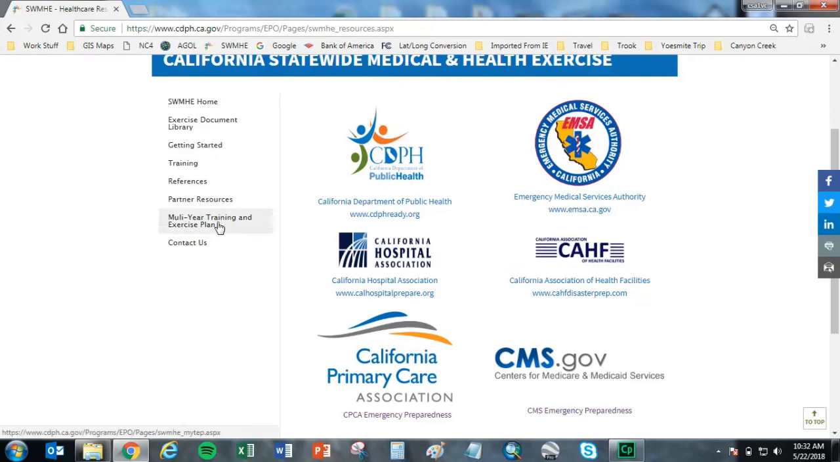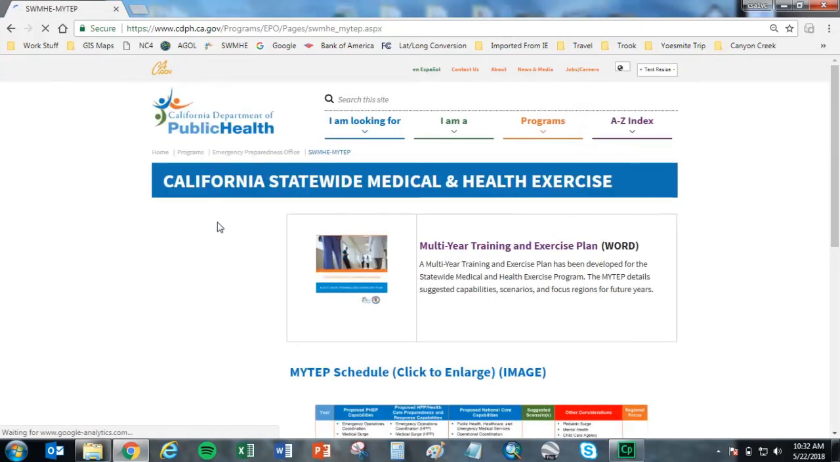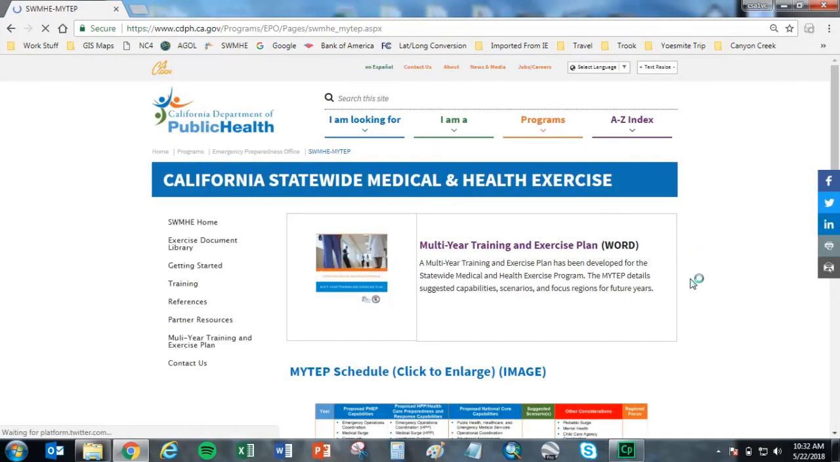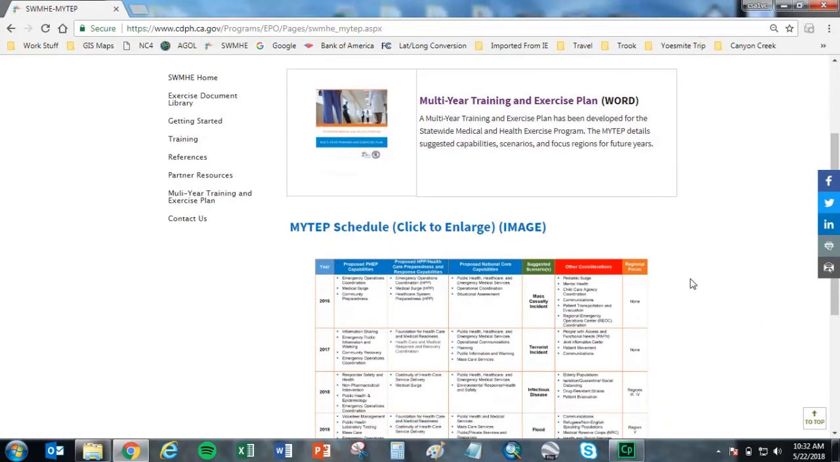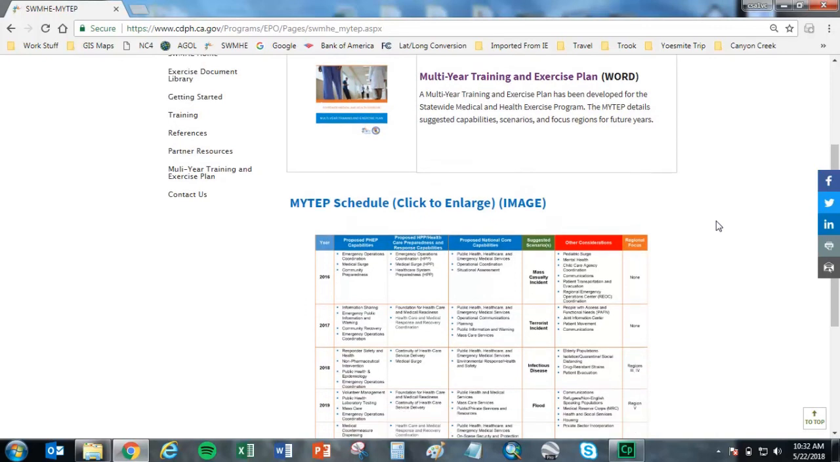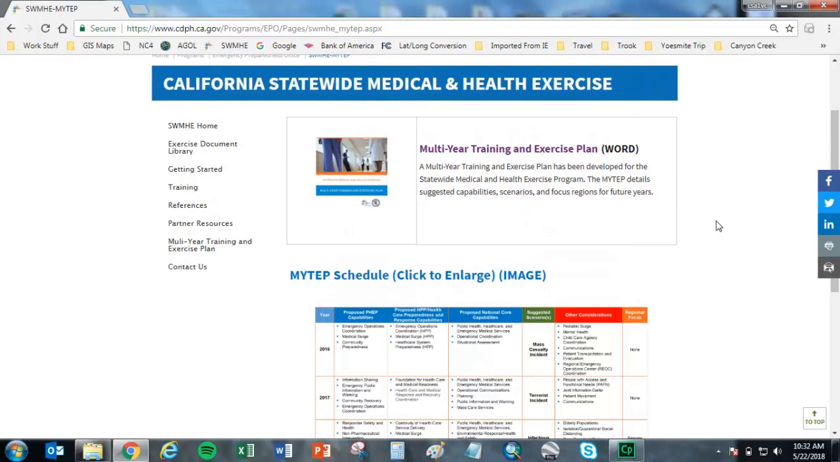The next link is the Multi-Year Training and Exercise Plan, or MYTEP. The MYTEP details suggested capabilities, scenarios, and focus regions for future statewide medical and health exercises. In addition to the MYTEP document link, this page also includes a link to the expandable schedule located toward the bottom of the page. The MYTEP schedule is updated every year and serves as a resource for exercise planners to look ahead for future exercises.